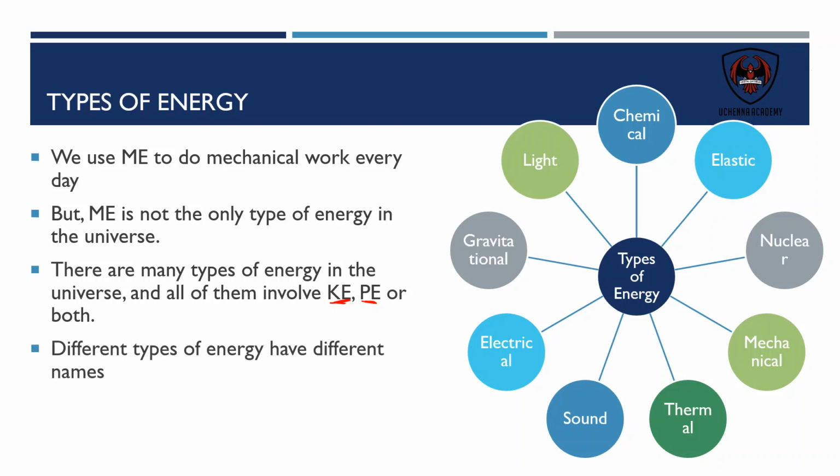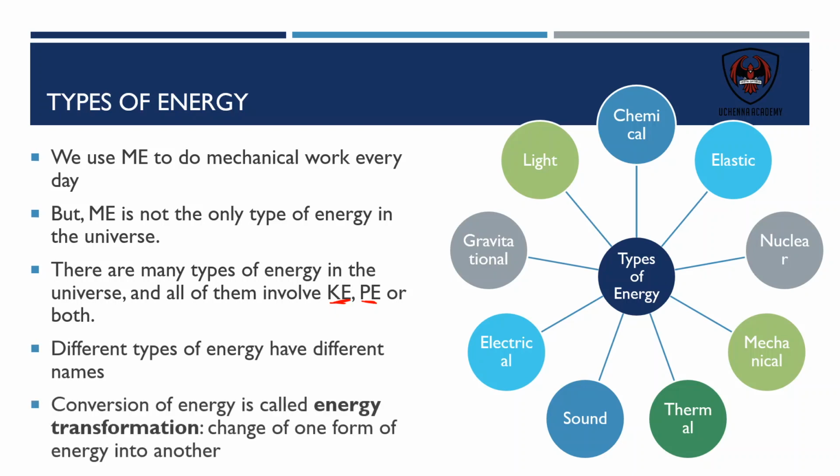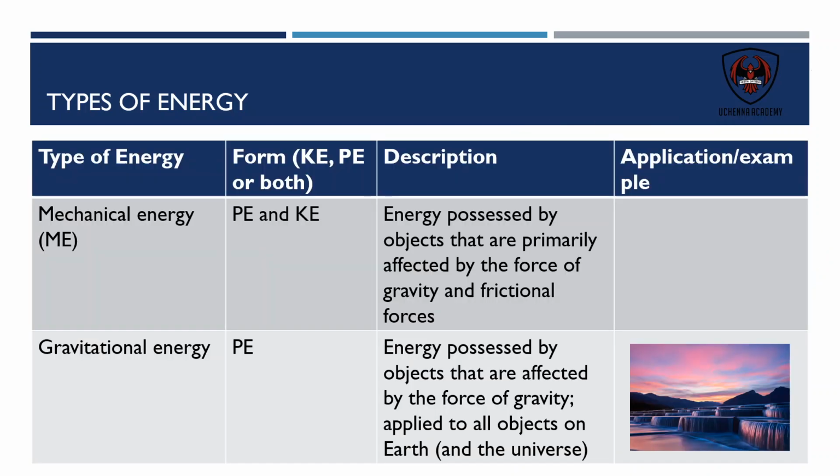Different types have different names, and we can convert from one to another. So oftentimes that's what really happens. If you think about photosynthesis, I'll talk about it in a few minutes, we're really converting from one form to another through various different processes. So we're allowed to transform from one form into another.